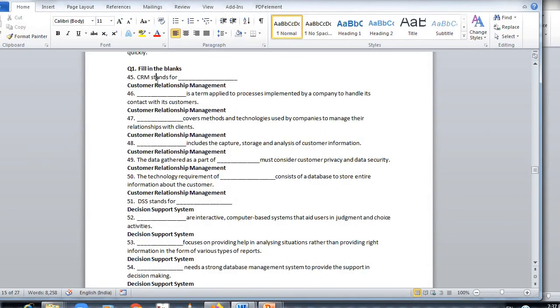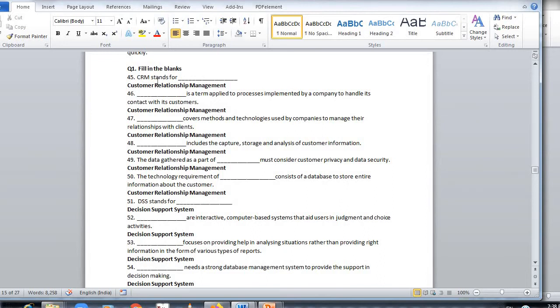CRM, this is the fill in the blanks based on that theory question. CRM stands for Customer Relationship Management. Dash is a term applied to processes implemented by a company to handle its contact with its customers. Customer Relationship Management. Dash covers methods and technologies used by companies to manage their relationship with clients. Answer is Customer Relationship Management.